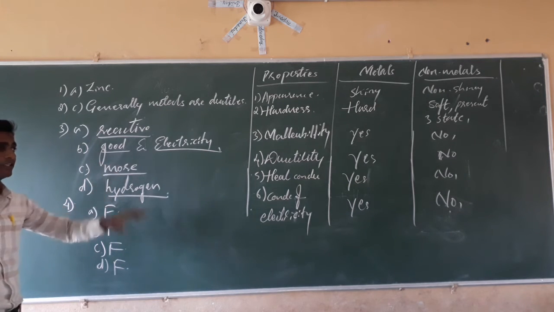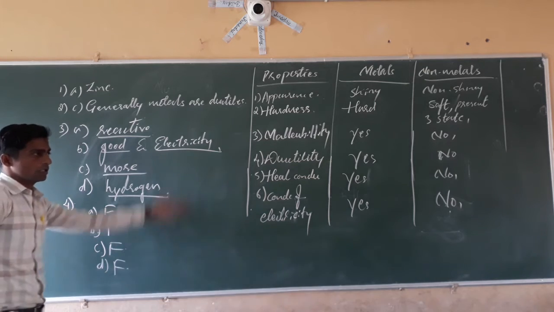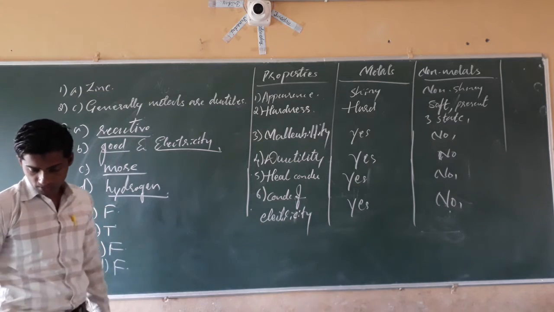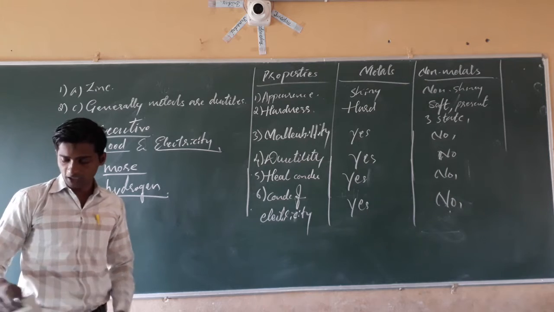By zooming or pausing the video, you can list the properties, or you can write them in your notebook.